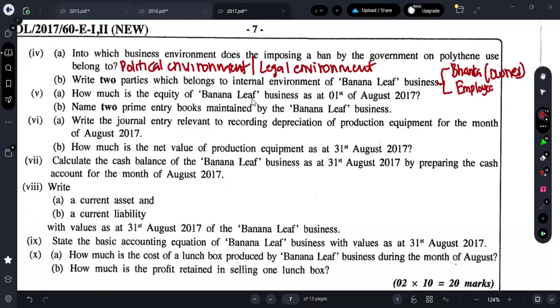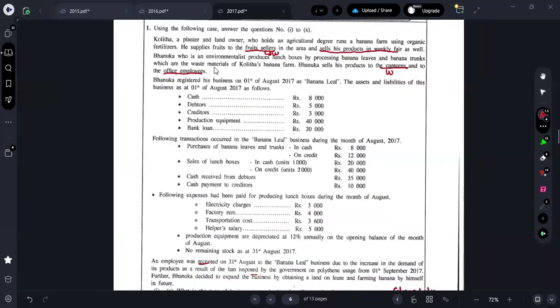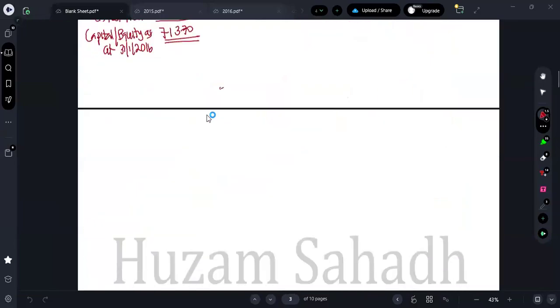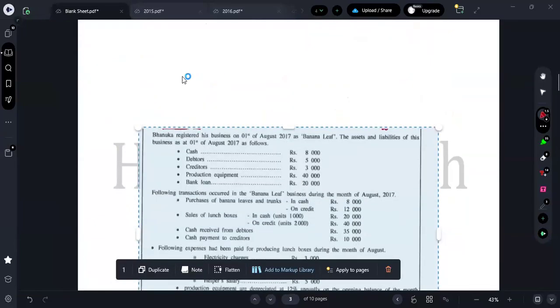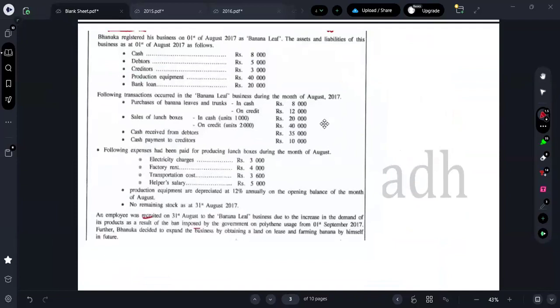Next one, how much is the equity of Banana Leaf business as at 1st of August? Let me take it to my working sheet here. Okay. So they're asking you all to find the equity now, guys. So how can you all find the equity? What's the formula to find the equity? The question number is the fifth one. So in the fifth one, they're asking you to find the equity.